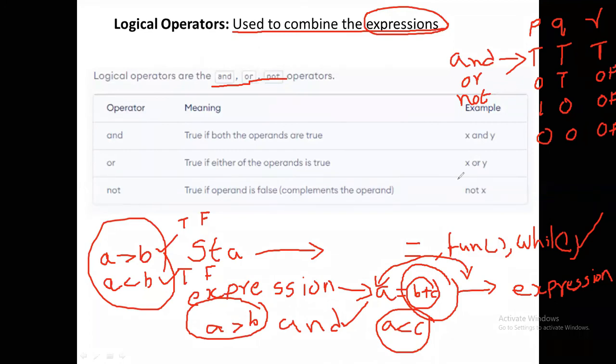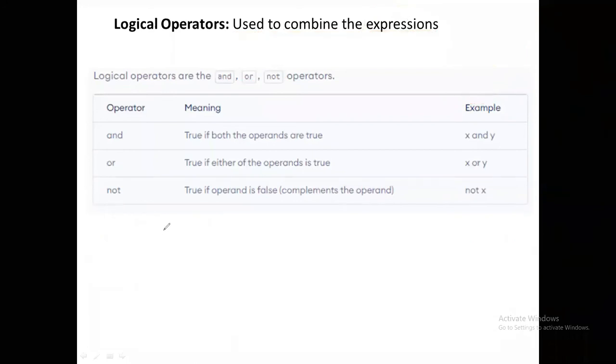Now, let us assume there are 100 expressions. In those 100 expressions, all are true.